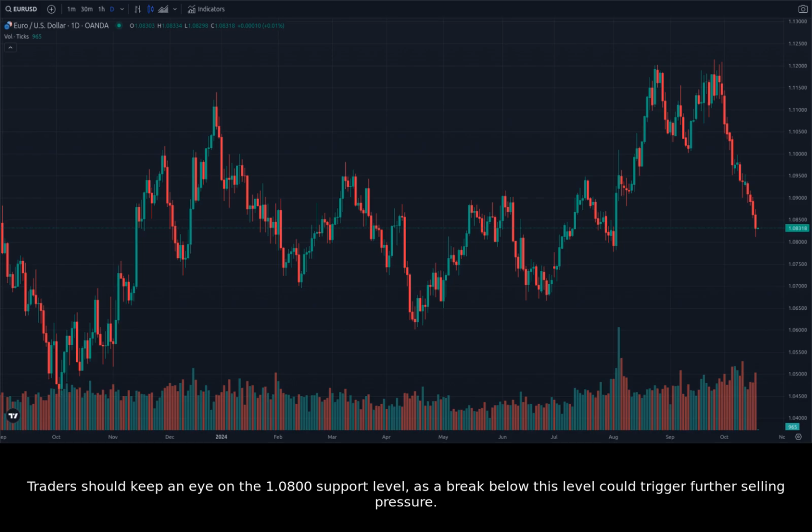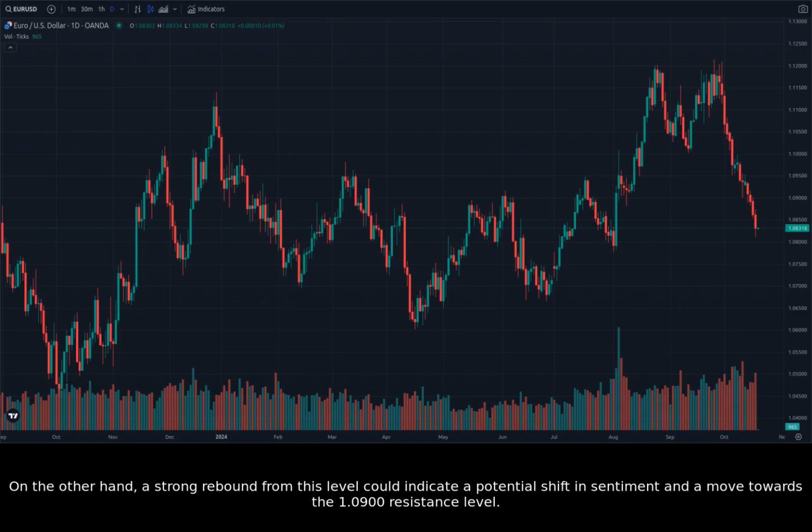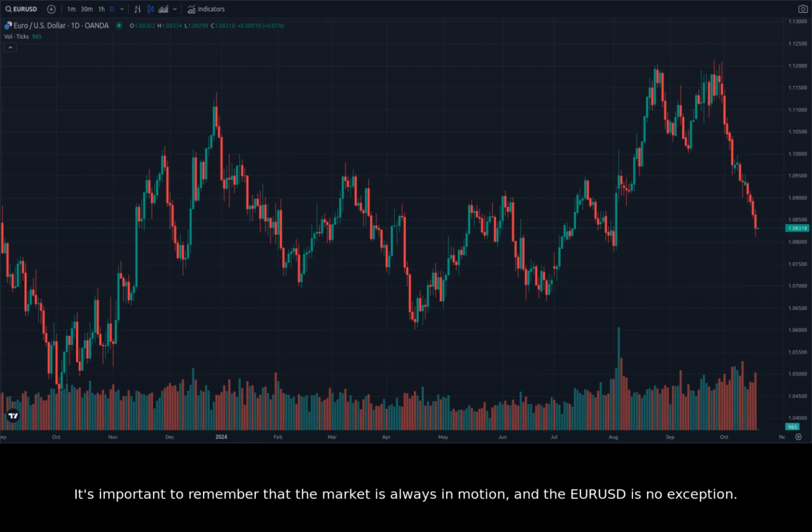Traders should keep an eye on the 1.0800 support level, as a break below this level could trigger further selling pressure. On the other hand, a strong rebound from this level could indicate a potential shift in sentiment and a move towards the 1.0900 resistance level. It's important to remember that the market is always in motion, and the EURUSD is no exception.